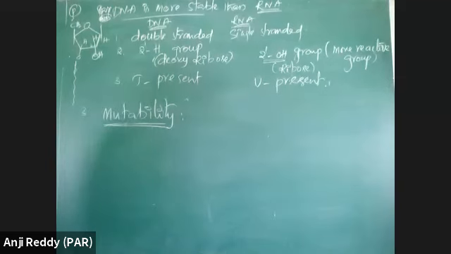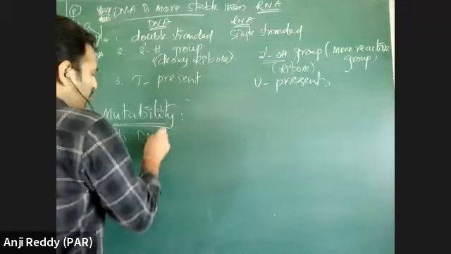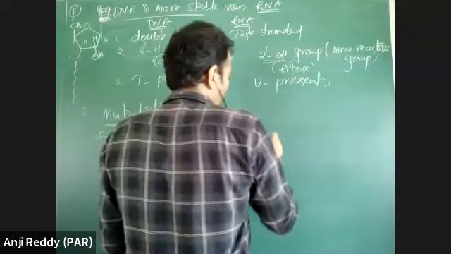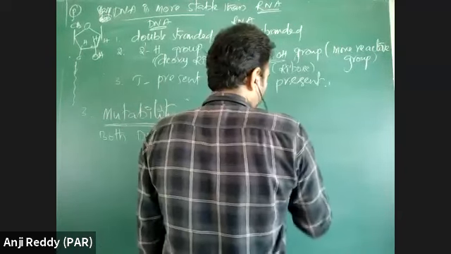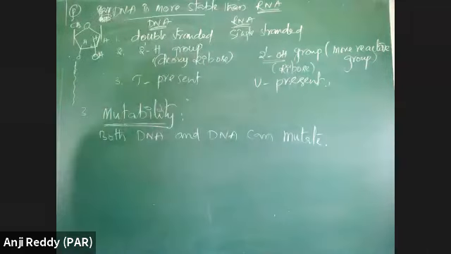Variation should be resulted. Both DNA and RNA can mutate. What is mutation? Some changes which are occurring in the structure is called as mutation.